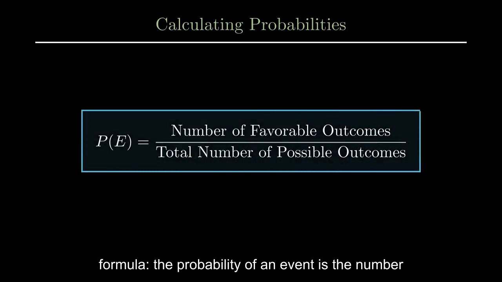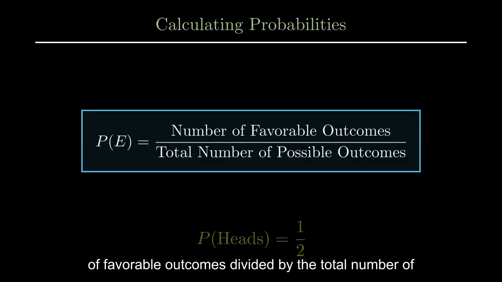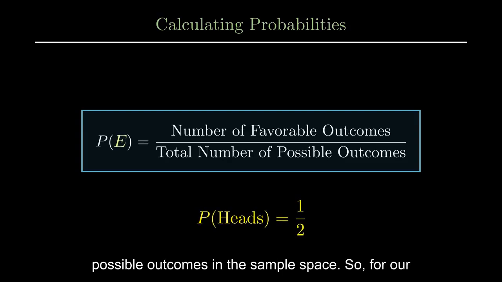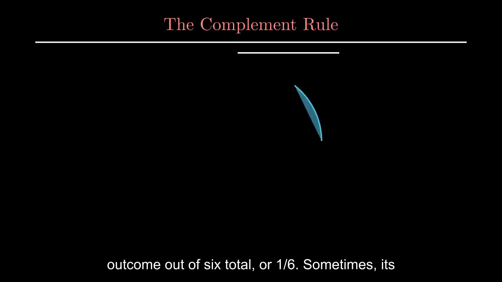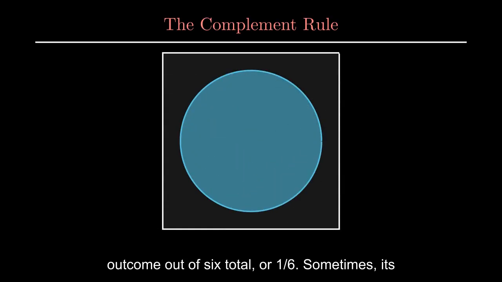Calculating simple probabilities follows a straightforward formula. The probability of an event is the number of favorable outcomes divided by the total number of possible outcomes in the sample space. So, for our coin, the number of favorable outcomes for heads is 1, and the total possible outcomes are 2, giving us 1/2. For rolling a 4 on a die, it's 1 favorable outcome out of 6 total, or 1/6.